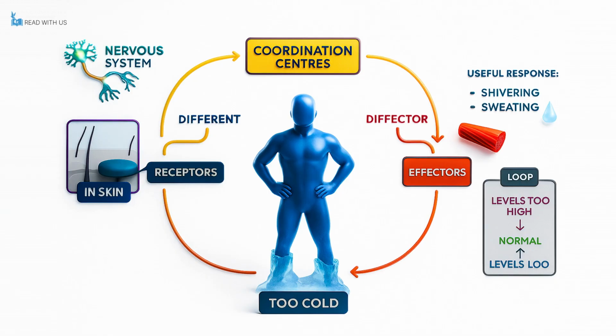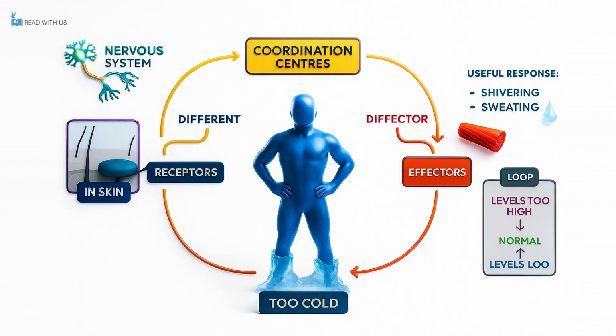Let us look at an example involving body temperature. Suppose you walk into a room that is very cold. Receptors in your skin will detect this drop in temperature and send electrical signals through the nervous system to coordination centers in the brain and spinal cord. These centers will then process the information and send instructions to effectors, such as your muscles, which may respond by causing you to shiver. Shivering generates heat, gradually raising your body temperature.